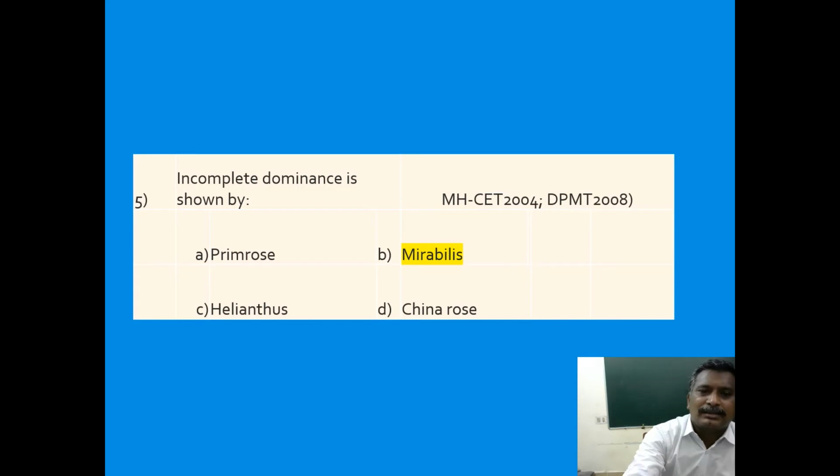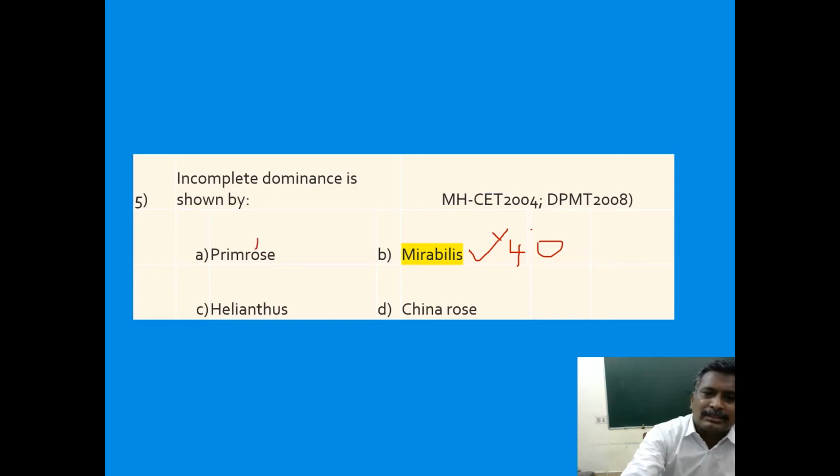Incomplete dominance is shown by Mirabilis jalapa, the four-o'clock plant, and Antirrhinum majus, the snapdragon. This one also shows the same incomplete dominance character.